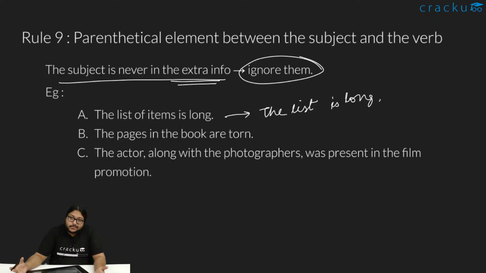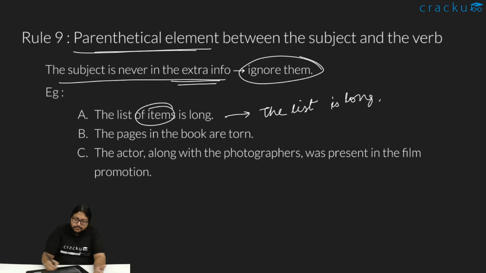Of items is what? Of items is essentially telling us what the list is about. So of items, this is what we call the parenthetical element, the extra info. So the subject is never the extra info. Okay, so see here we can see that items is a plural noun, but the subject is not this.